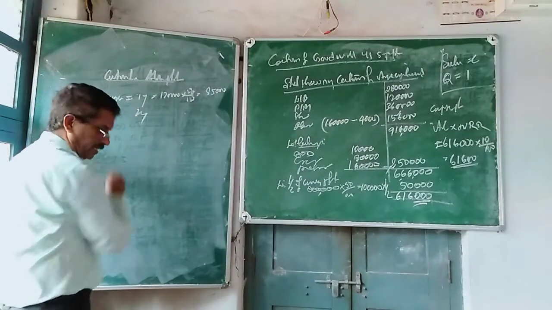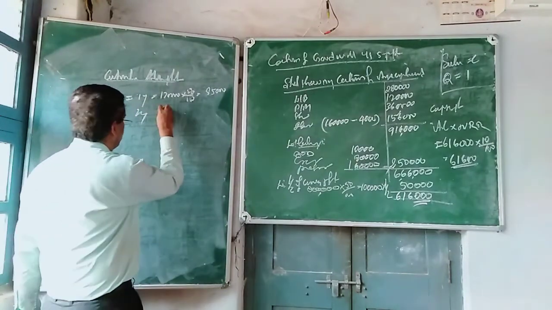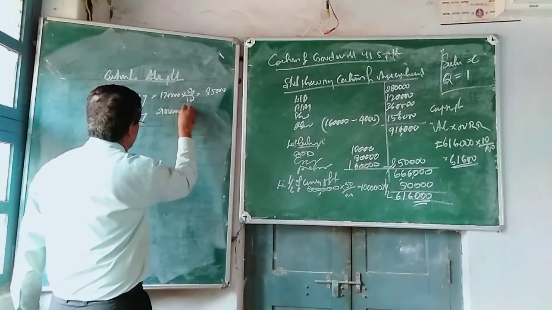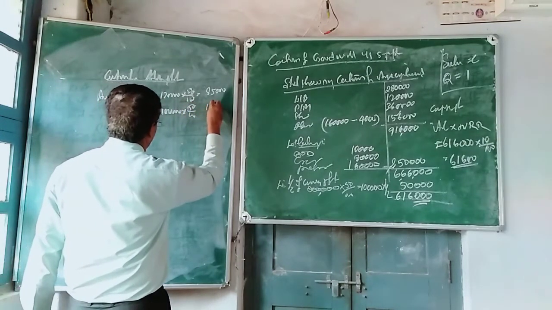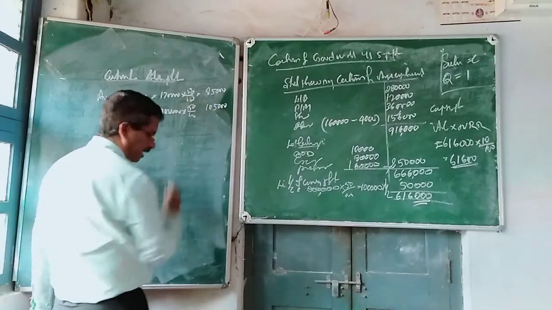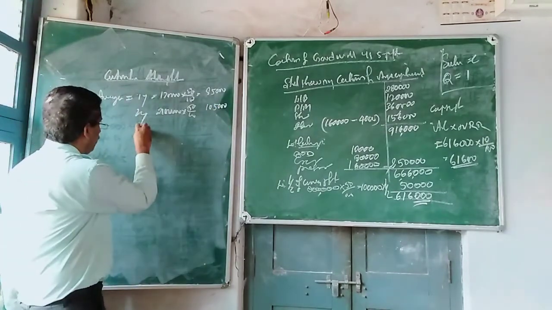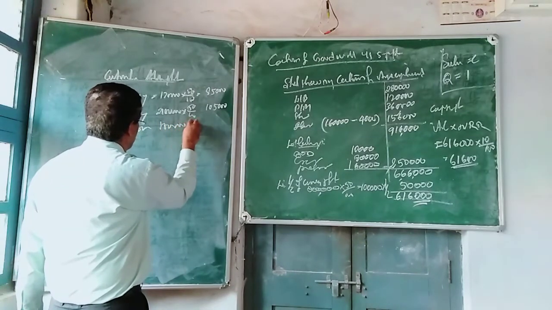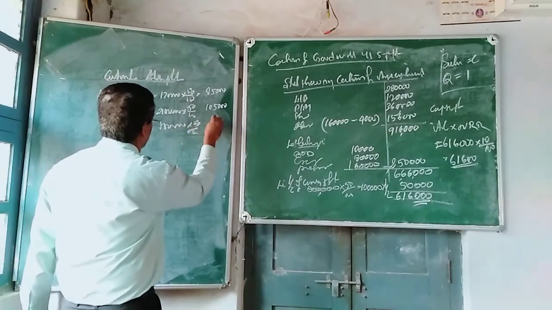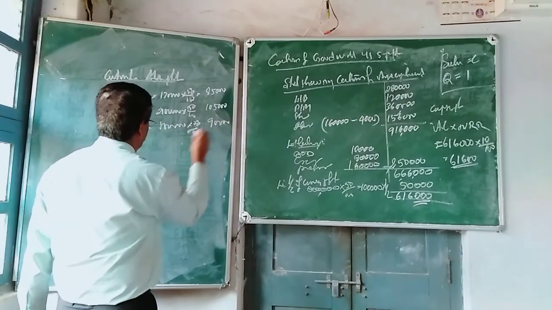In the same way, second year 2,10,000 is given, 50% tax deducted, that will be 1,05,000. Thereafter, third year 1,80,000 into 50%, 90,000.